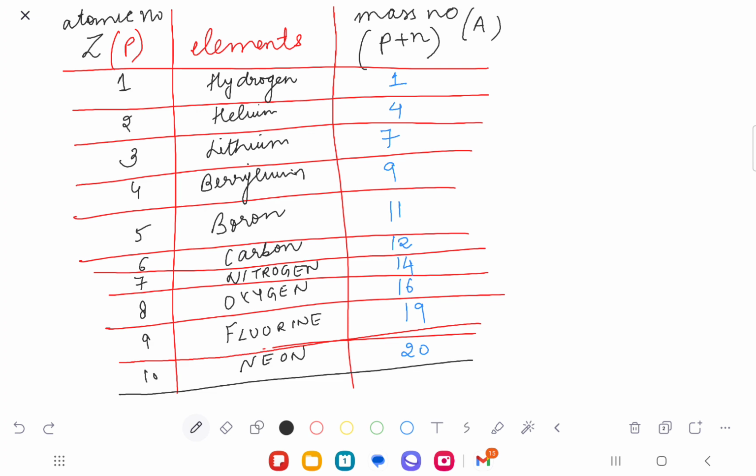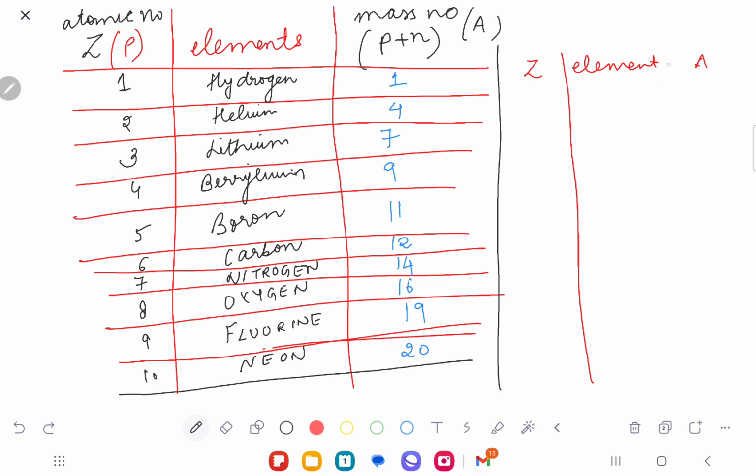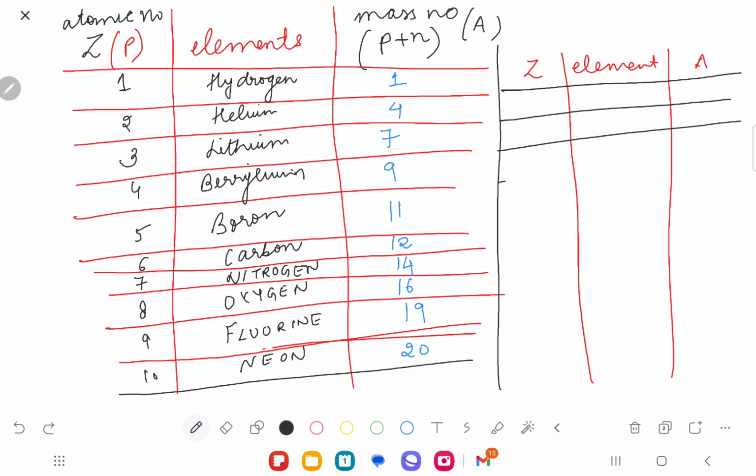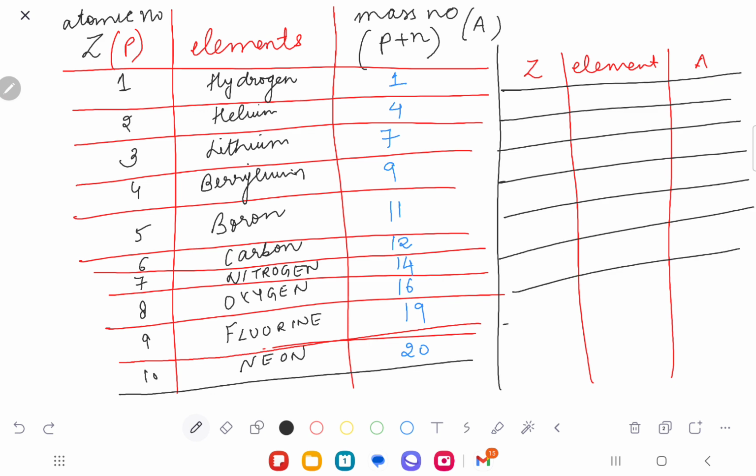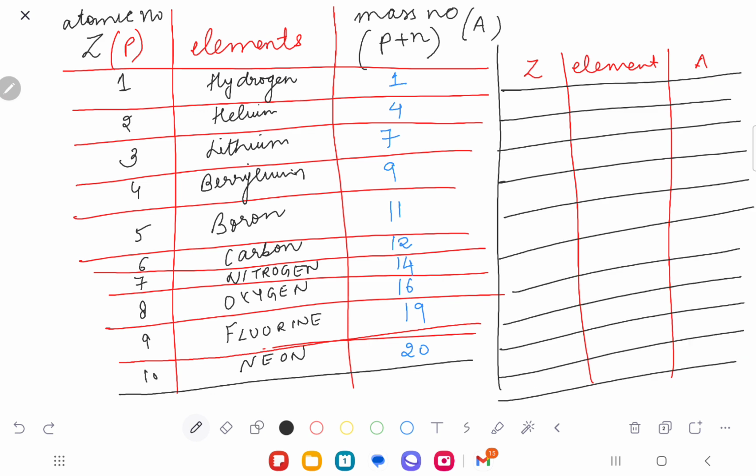Similarly, we have other elements, right? So we have Z, the element, and A. So the table here shall be: atomic number 11, Z is atomic number, right? 12, 13, 14, 15, 16, 17, 18, 19, and 20.